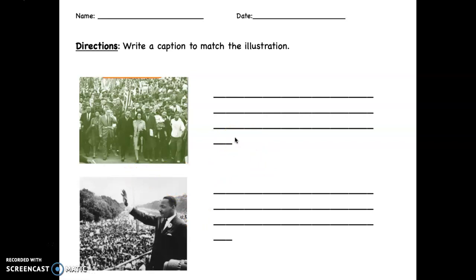Remember, your caption is going to tell in detail what's happening in the illustration. So take a close look and figure out the best caption to represent this photograph. Then down here, you're going to do the same thing. Here's Dr. Martin Luther King Jr. What is he doing? Write a caption that matches this illustration.